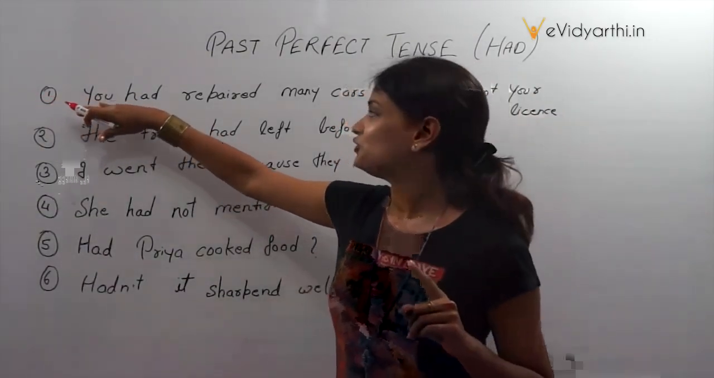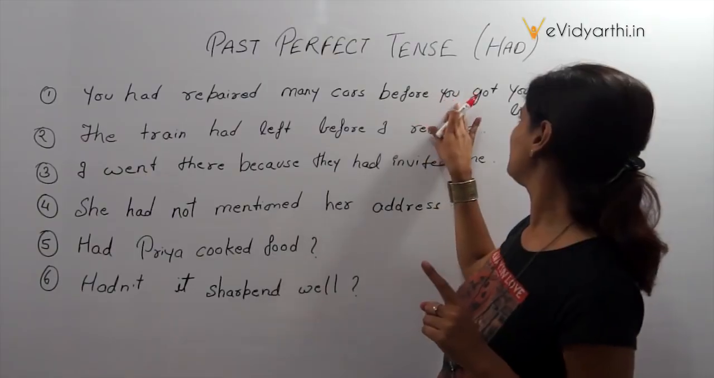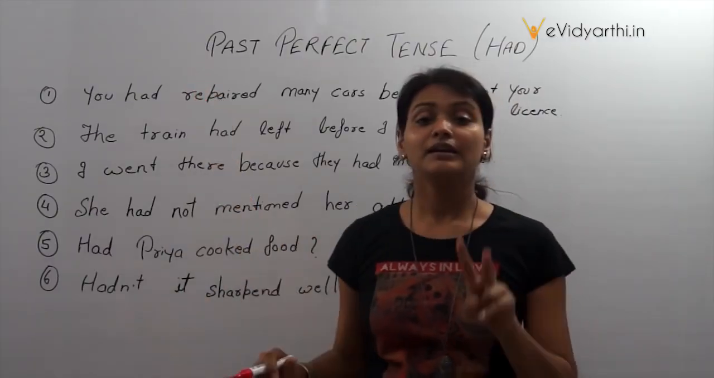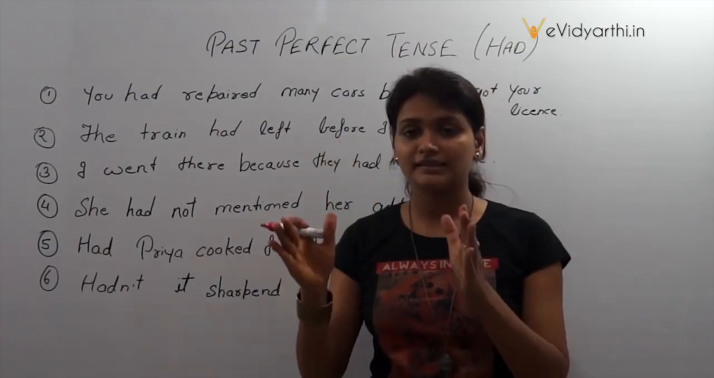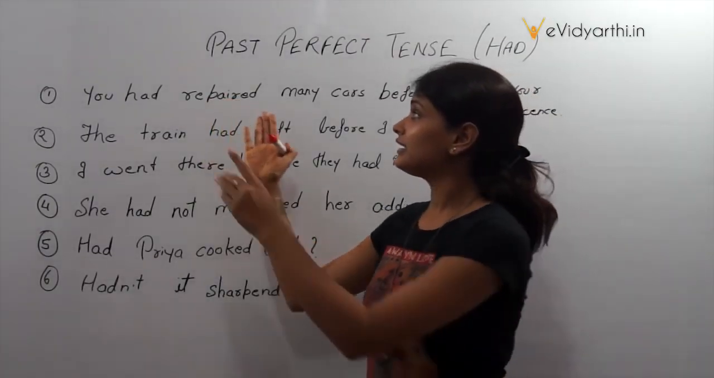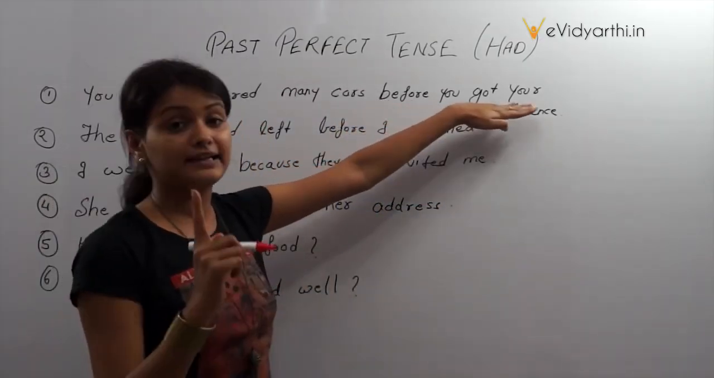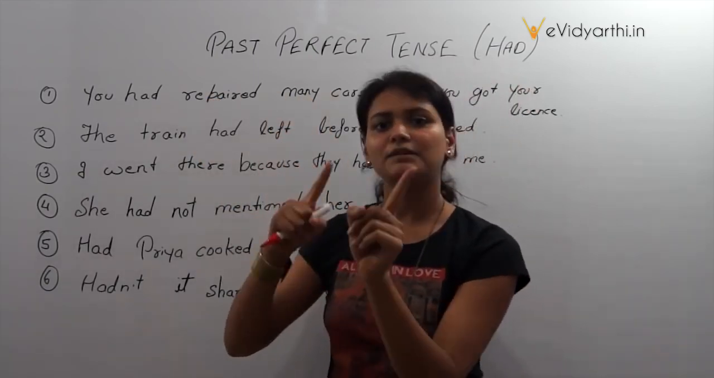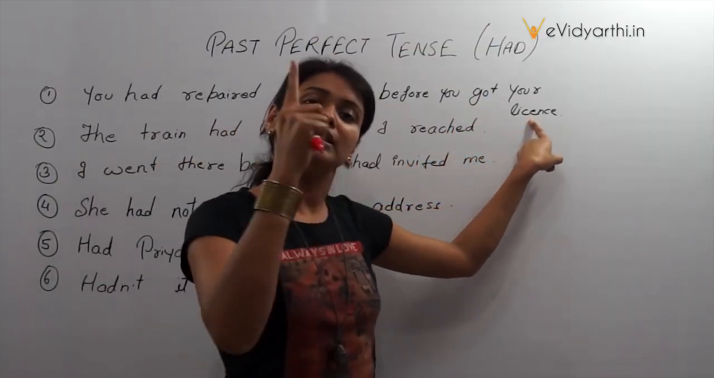Sentence 1. You had repaired many cars before you got your license. In this sentence there are two things happening. Understand it carefully. Two situations are taking place in one sentence. Situation 1 and action 1 is repairing a car. Alright? And what is the second action? Getting a license. So you had repaired many cars. First sentence means you have repaired a lot of cars. Before you got a license, it means before this you had not got a license.